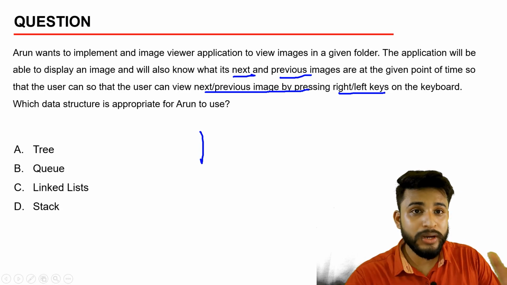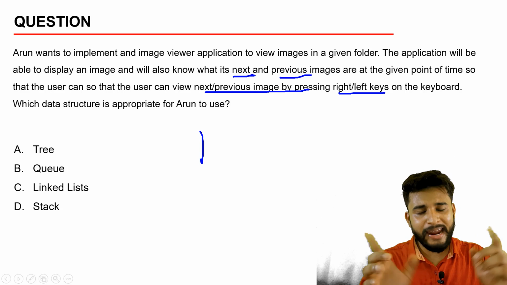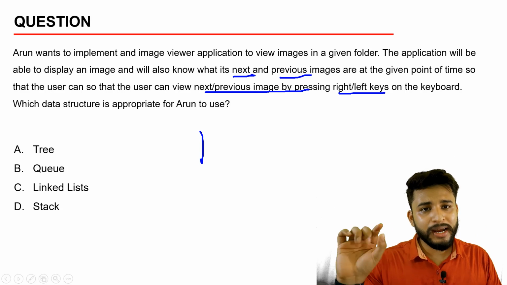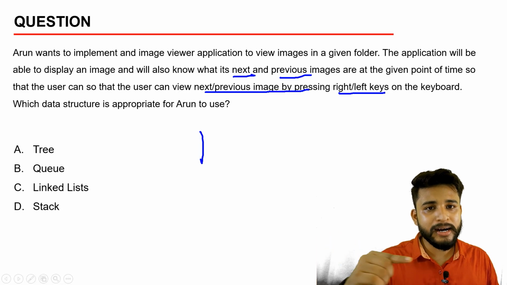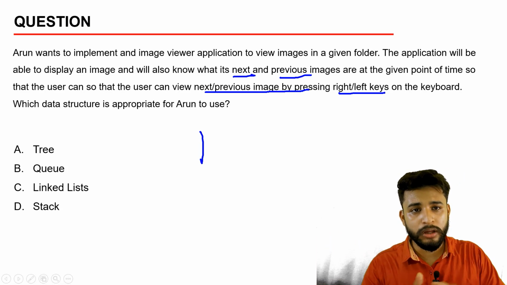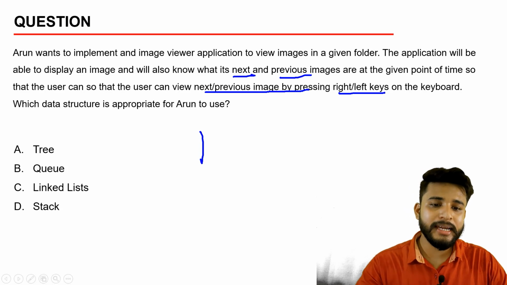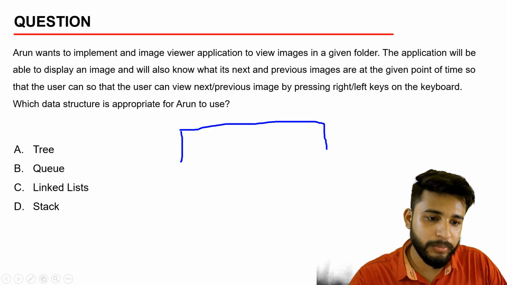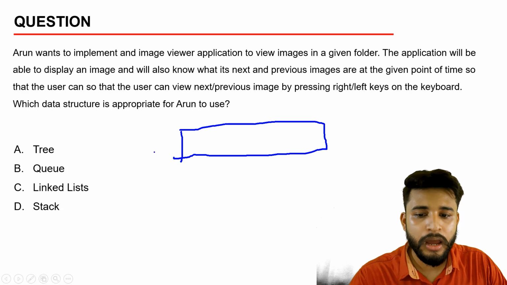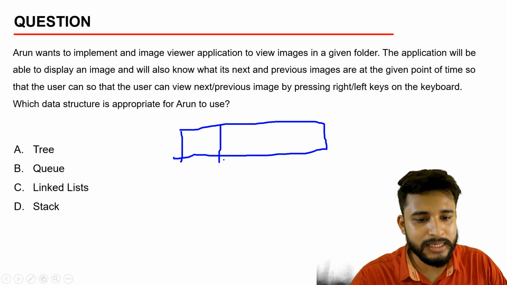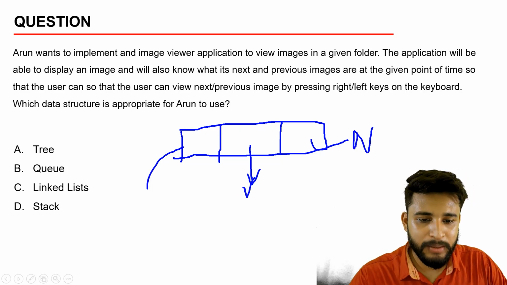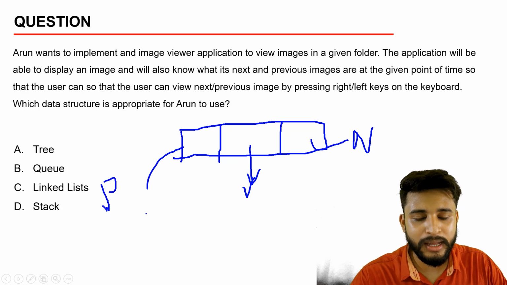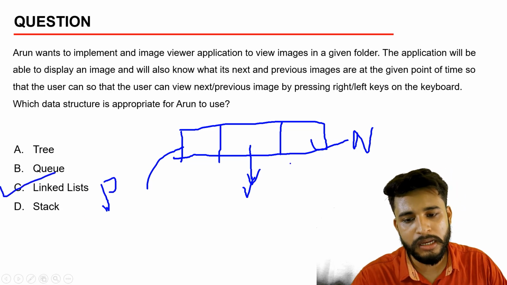What is a queue? A queue is basically an implementation of an array, where there is an enter point and an end point, where a value can be entered and from the other side a value can be dequeued. That is the basic queue. What is a linked list? A doubly linked list will be used, because a doubly linked list contains three things: the main value, the next address, and the previous address. So the option will be C, that is linked list.